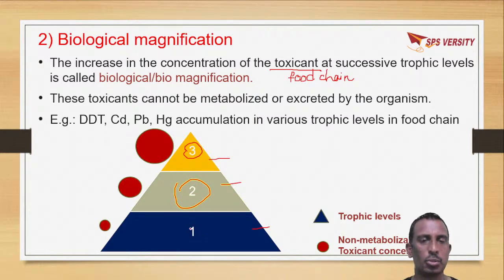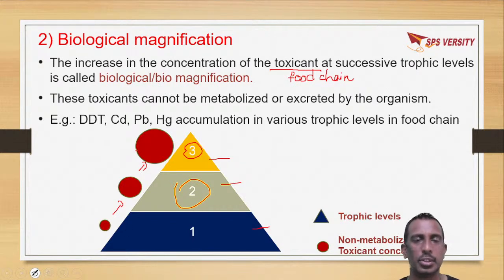So once these toxic materials enter the food chain, their concentration will increase gradually. Here you can see the concentration is increasing as it goes to higher trophic levels. Why is their concentration increasing? What is the reason behind this?